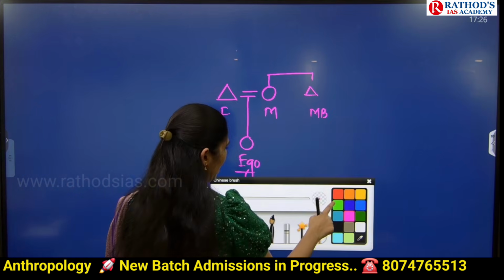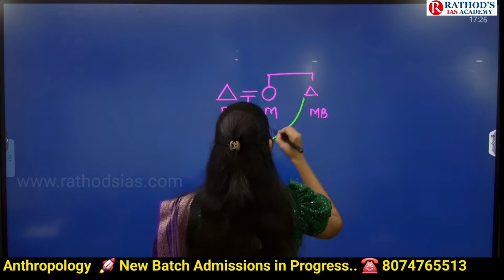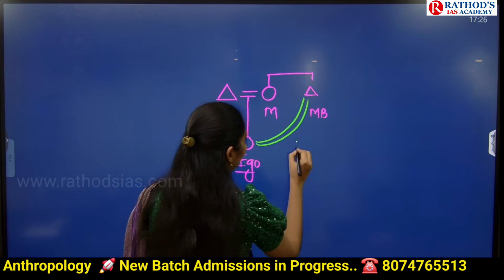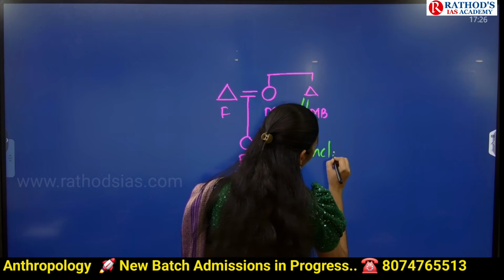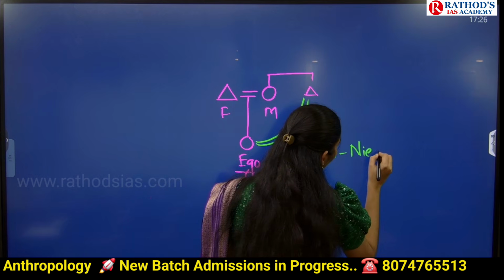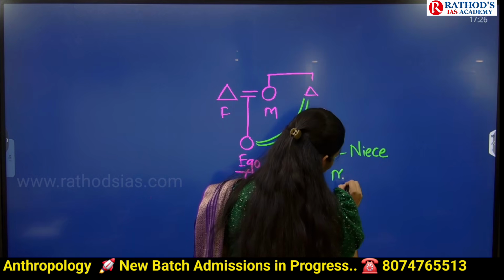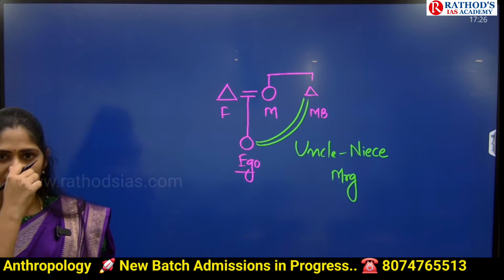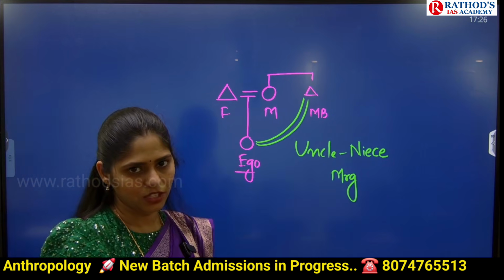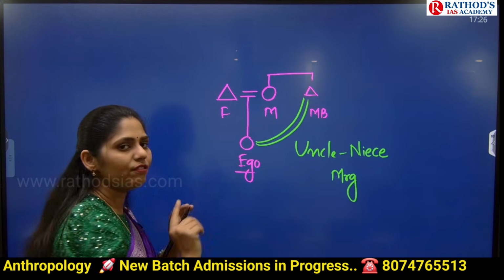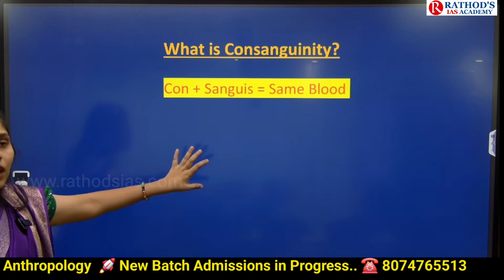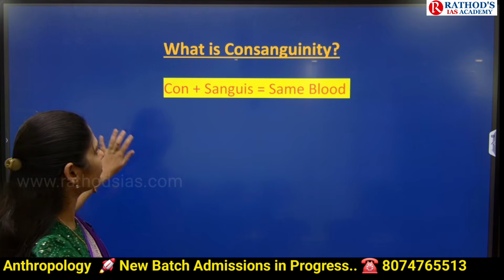If there is a marriage between this ego and mother's brother, this kind of marriage is uncle-niece marriage. Normally in South India, we can see cross-cousin marriages and uncle-niece marriages. So these are the examples of consanguineous marriages. I hope you understood what exactly consanguinity is.